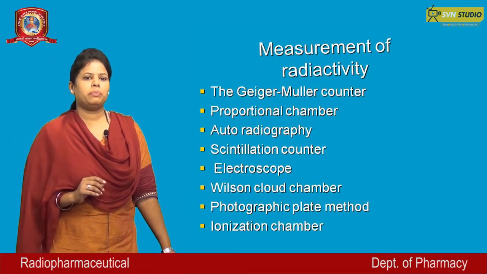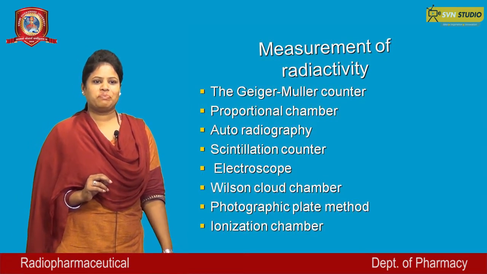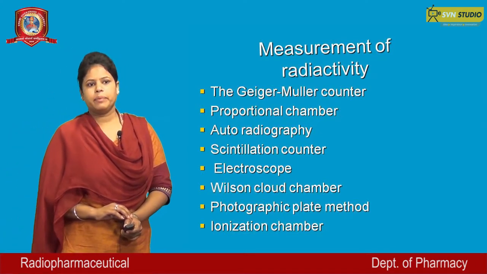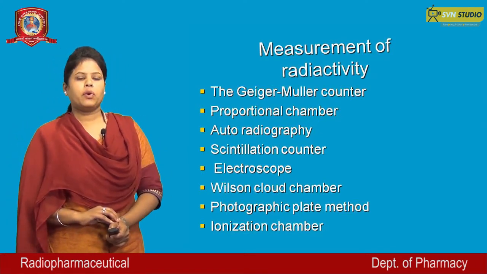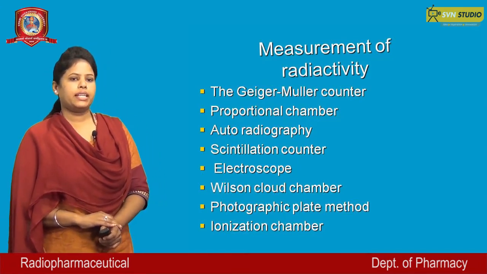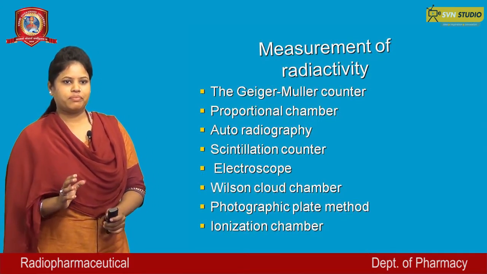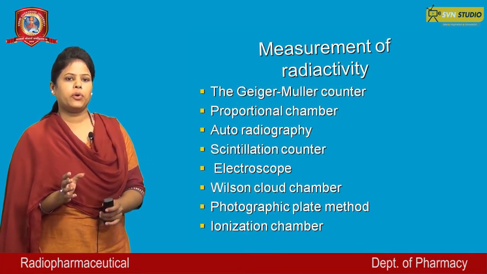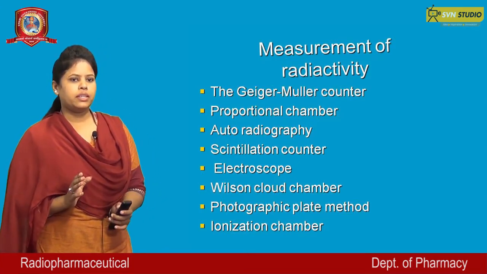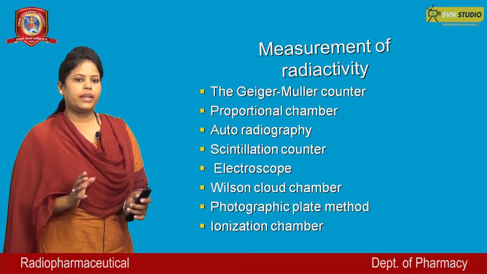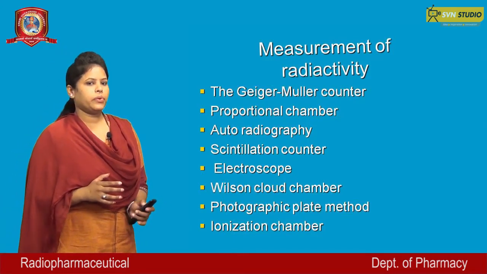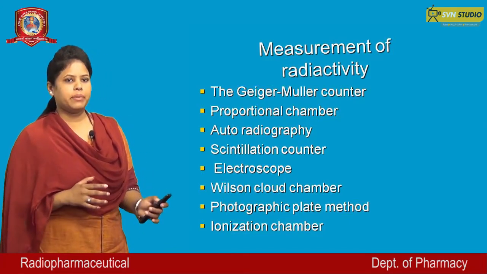Now, measurement of radioactivity. Radioactivity is a process in which particles emit radiation from the nucleus. Radioactivity is measured by the following methods. First is the Geiger-Müller counter, proportional chamber, autoradiography, scintillation counter, electroscope, Wilson cloud chamber, photographic plate method, ionization chamber.